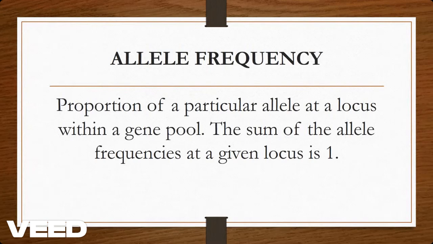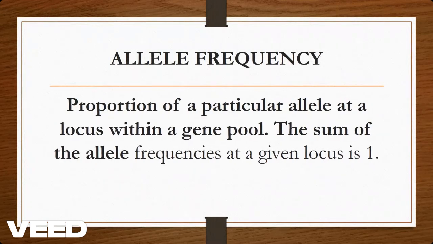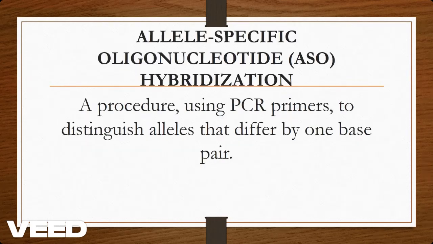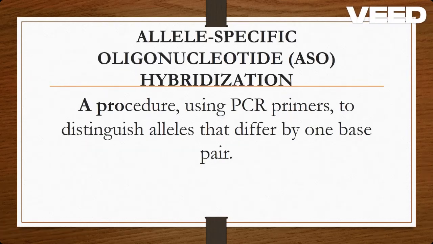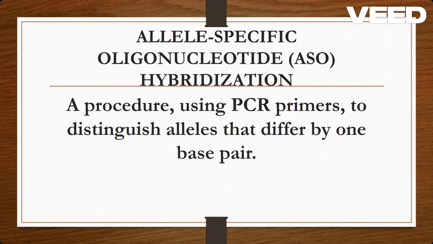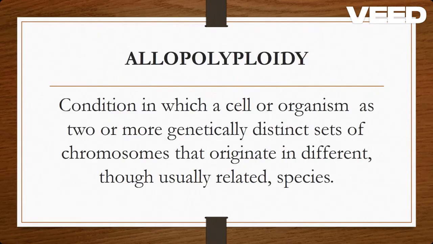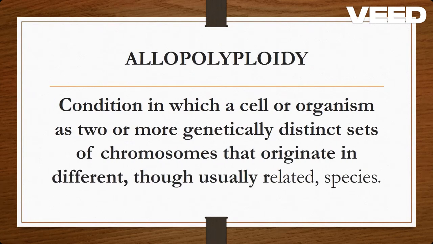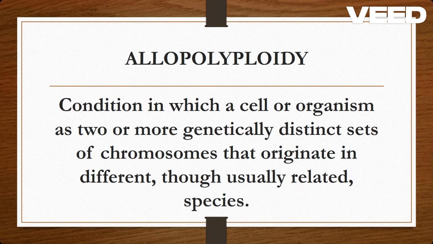Coming to the next definition, that is allele frequency: the proportion of a particular allele at a locus within a gene pool. The sum of the allele frequencies at a given locus is 1. Allele-specific oligonucleotide, ASO, hybridization: a procedure using PCR primers to distinguish alleles that differ by one base pair. Allopolyploidy: a condition in which a cell or organism has two or more genetically distinct sets of chromosomes that originate in different, though usually related, species.